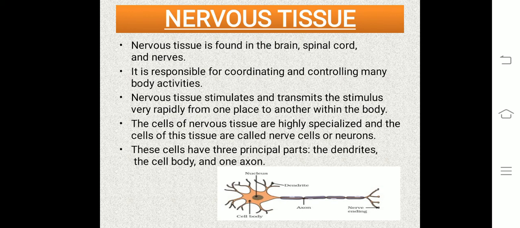The cells of nervous tissue are highly specialized and therefore they are known as nerve cells or neurons. If you see the structure of this nerve cell, which is also known as a neuron, it has three main parts: the dendrites, which are the highly branched structures. Second one is the axon, and last part is the nerve endings.